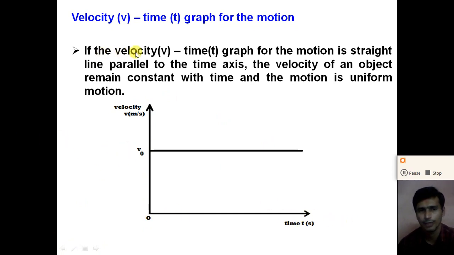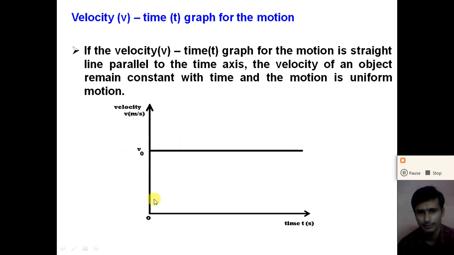If the velocity-time graph for the motion is a straight line parallel to the time axis, the velocity of the object remains constant with time, like this graph, and the motion is said to be a uniform motion. So for uniform motion, the velocity-time graph is a straight line parallel to the time axis.